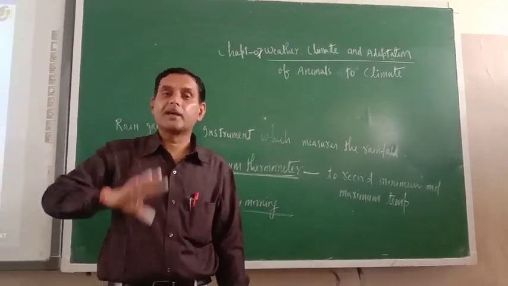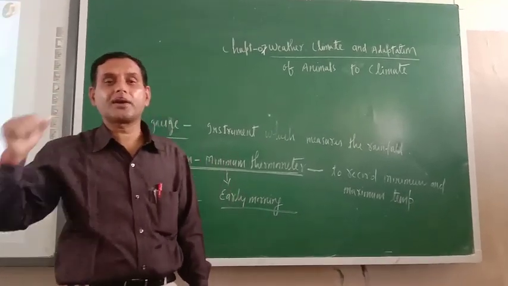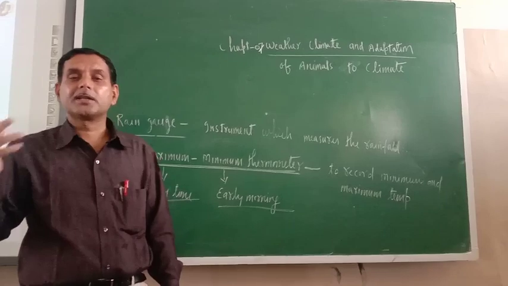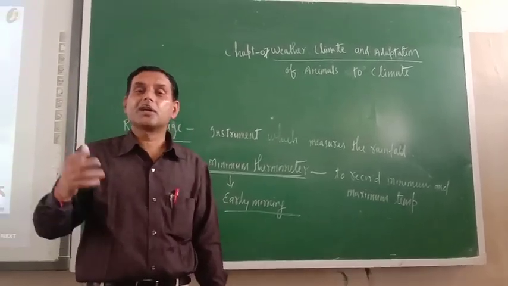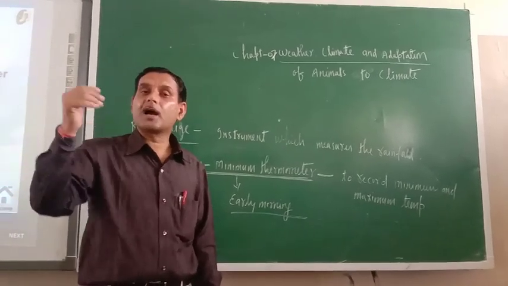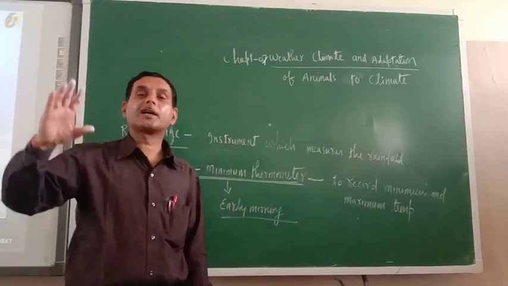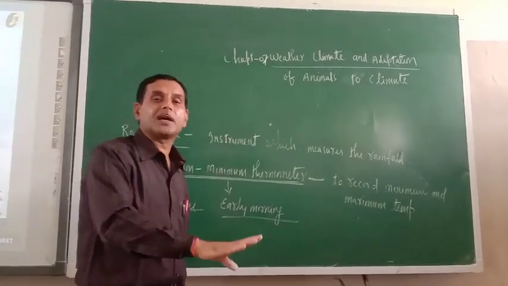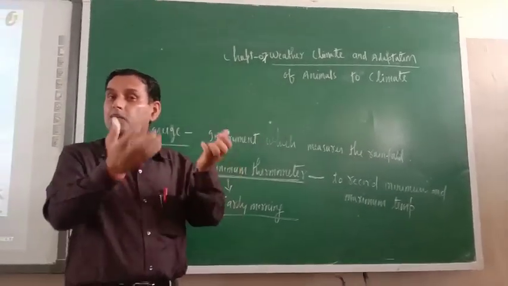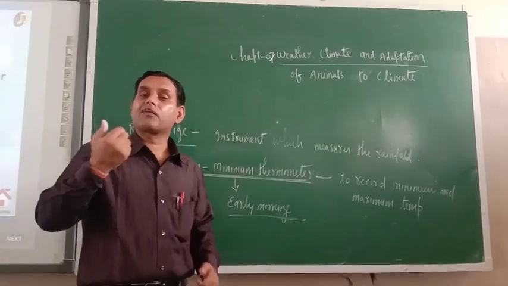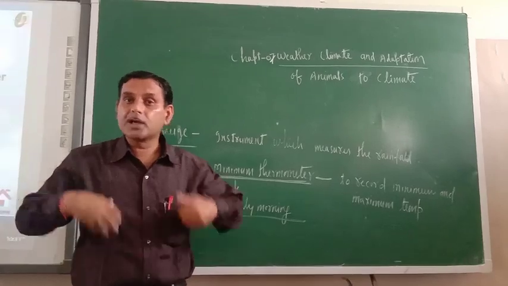Not only animals, plants also. You know photosynthesis occurs in the presence of sunlight only. If sunlight is not there, then photosynthesis will not take place. And if photosynthesis is not there, then who will give us food? Only plants give the food, and only plants have the capability to directly convert solar energy into chemical energy in their food. So whatever food they prepare, that food only we are eating, and from that food energy we are doing our daily work.